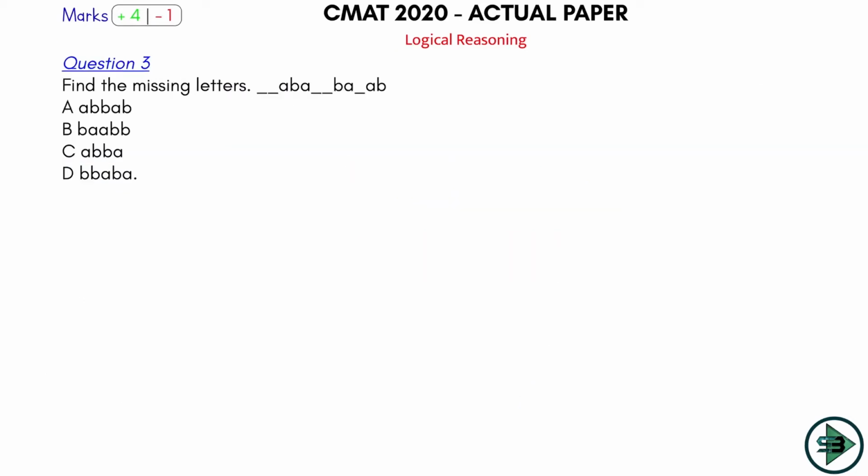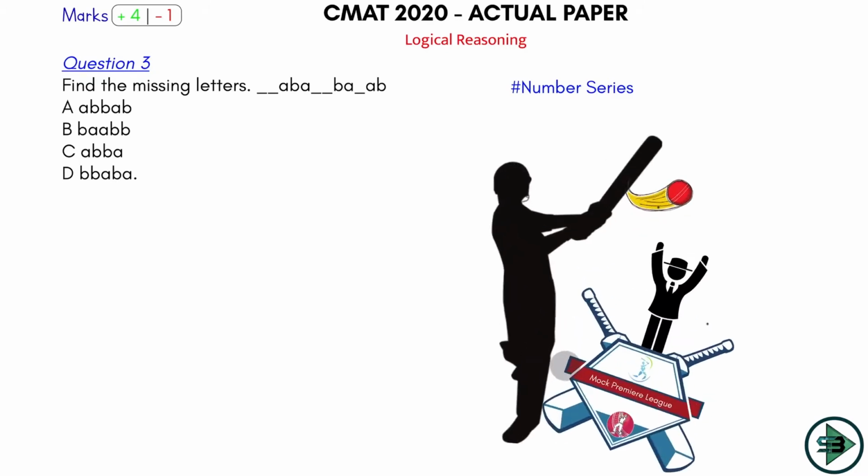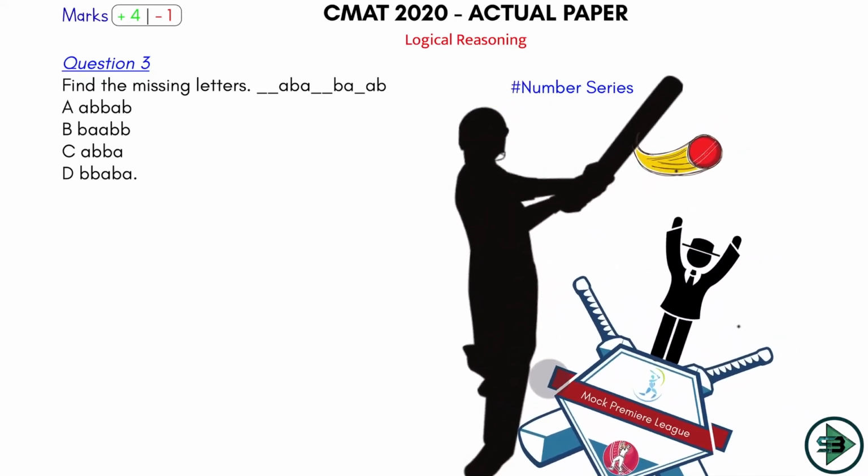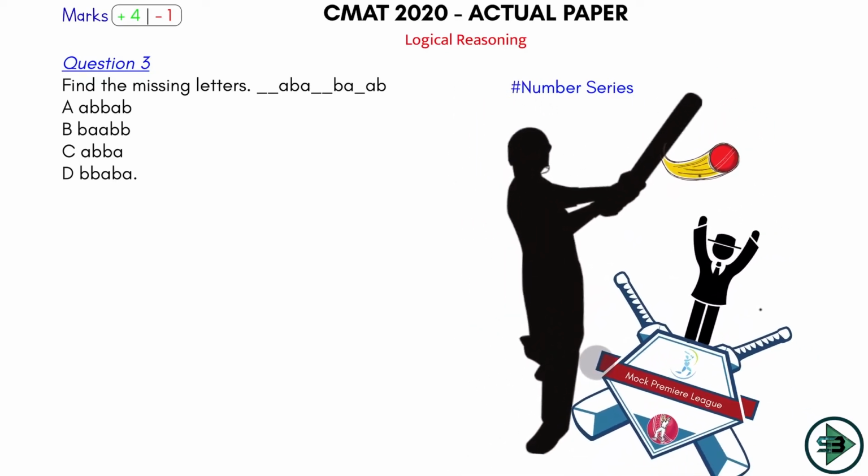Come and play now ball number 3, question number 3 from logical reasoning section. As soon as I see the question, it is a question from an alphabetical number series and we had practiced this a lot. So clearly this is a 6er for me, and this is such a 6er that I'll hit it out of the ground because it is such a simple question.